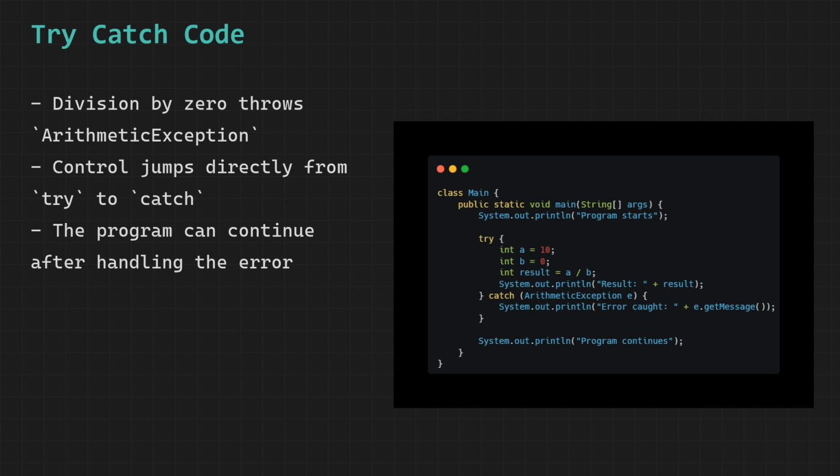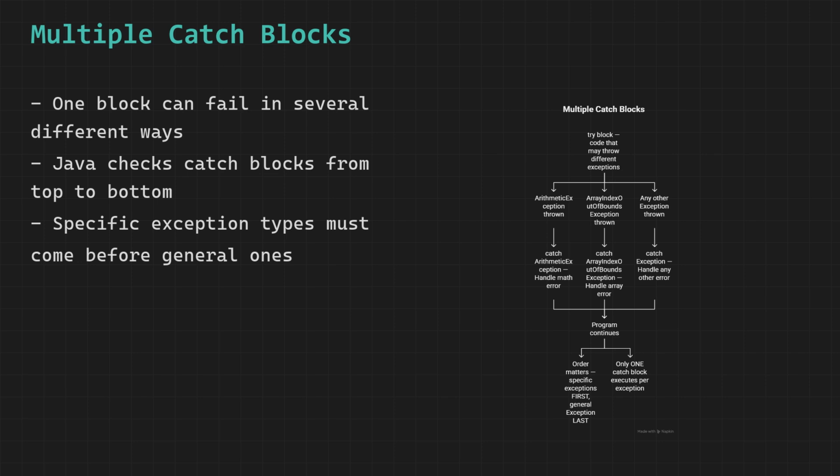In real programs, a single block of code can potentially throw several different types of exceptions. You might be reading a file, parsing a number from it, and accessing an array: 3 different operations, 3 different possible exceptions. Multiple catch blocks let you handle each exception type separately with appropriate responses.